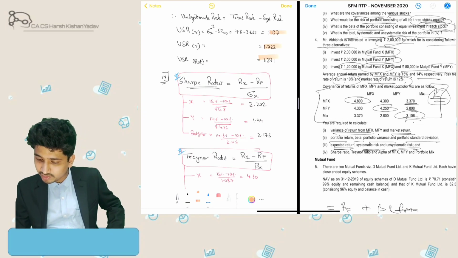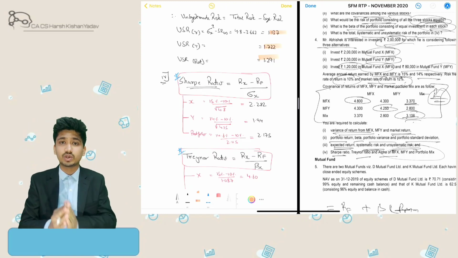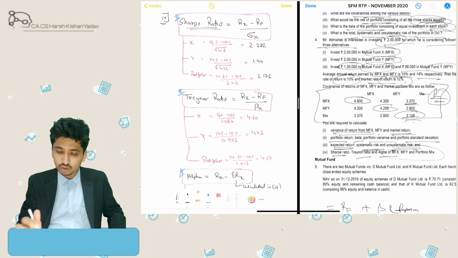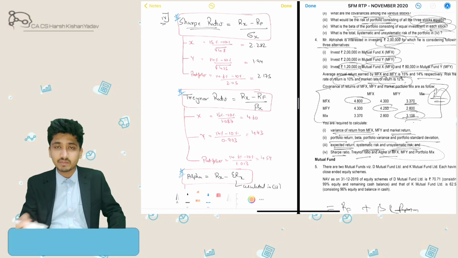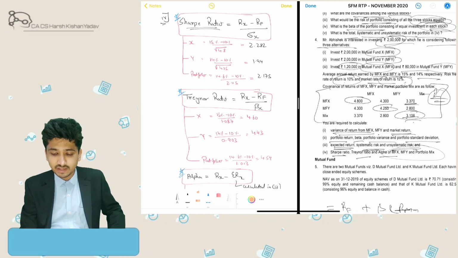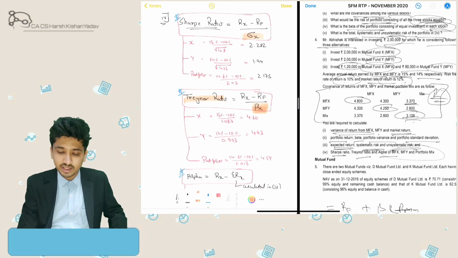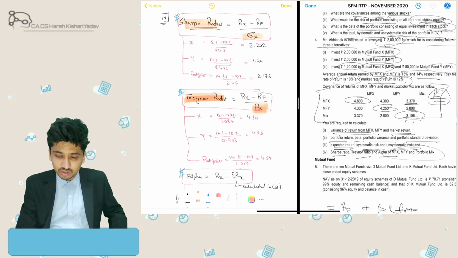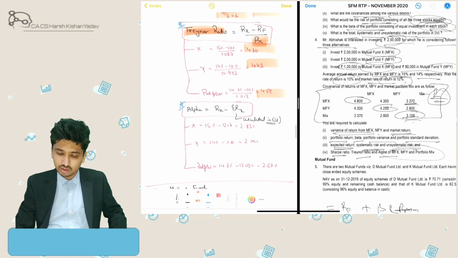Okay, then in the fourth part they ask to calculate Sharpe ratio, Treynor's ratio, and alpha of individual securities. Here what we need to remember are the formulas for Sharpe ratio and Treynor's ratio. Sharpe ratio is the premium the security is giving over the risk-free rate of return, divided by standard deviation. When that premium is divided by beta of the security, it gives us Treynor's ratio. Only these two formulas we need to remember. When we put the inputs into the formula, we will automatically get Sharpe ratio and Treynor's ratio.